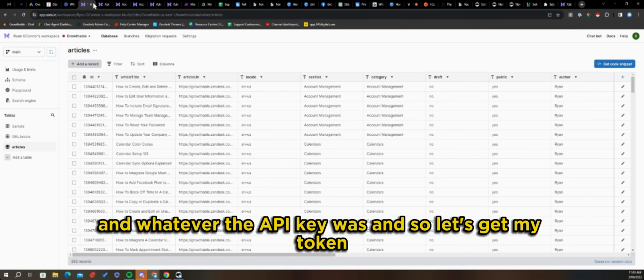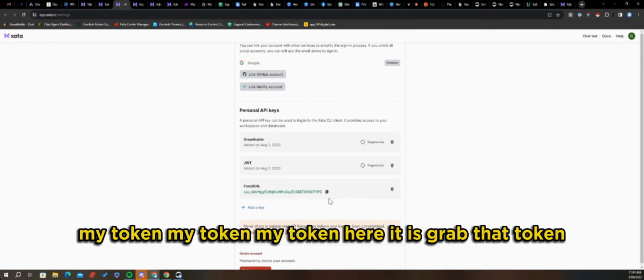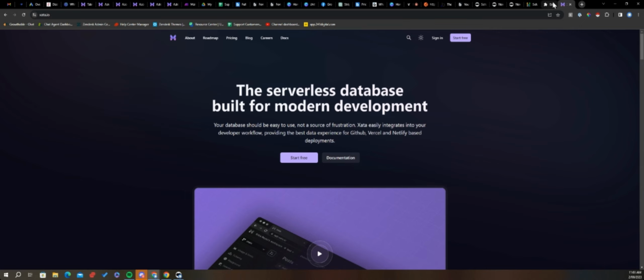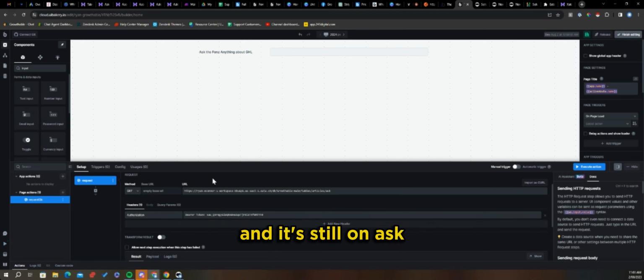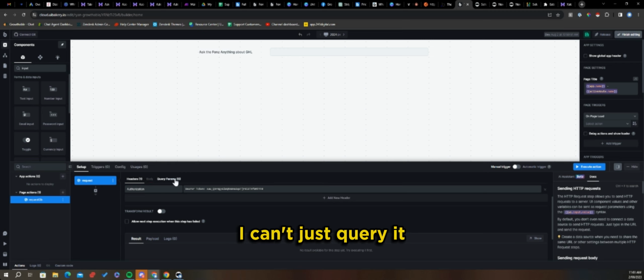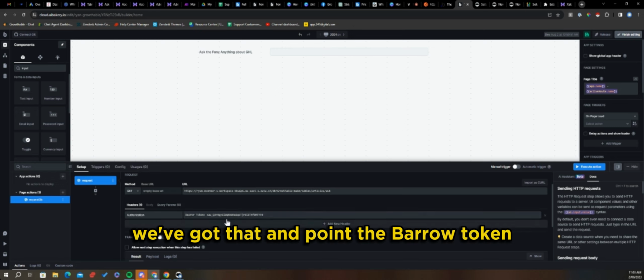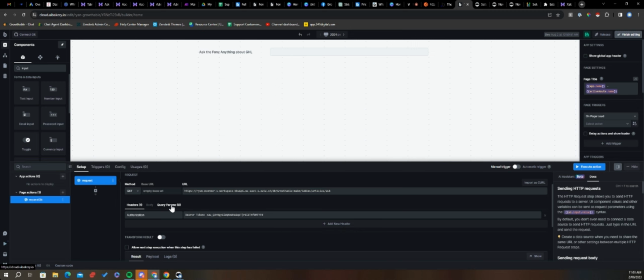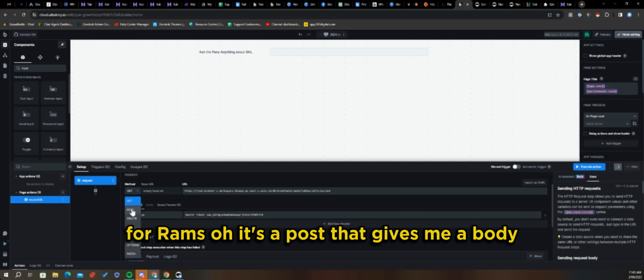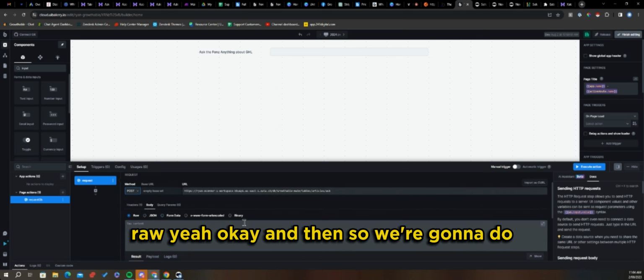So let's get my token. Here it is. Grab that token. Too many tabs open. That one there. And it's still on ask, which means I need the body. I can't just query it. So we've got that endpoint, the bearer token sits there like that. Give me the params. Oh, it's a post. That gives me a body. That was a bit silly. Raw, okay.